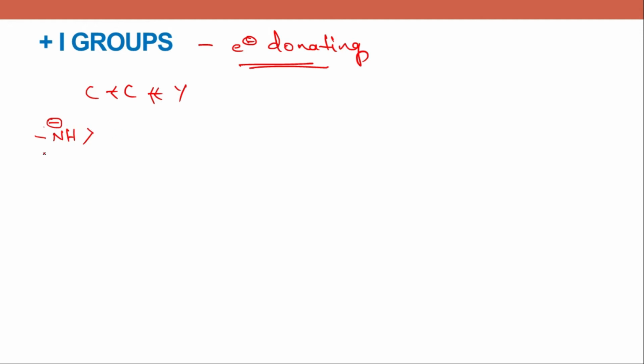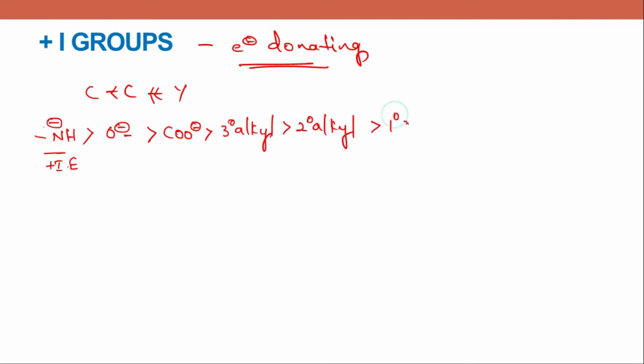So this has the greater positive inductive effect, and then comes O minus and COO minus, and then comes the alkyl group. So tertiary alkyl has the highest inductive effect compared to secondary alkyl, and then primary alkyl, and then comes the methyl group.